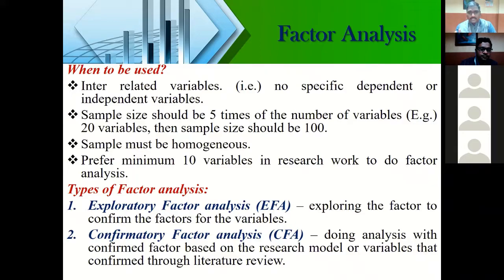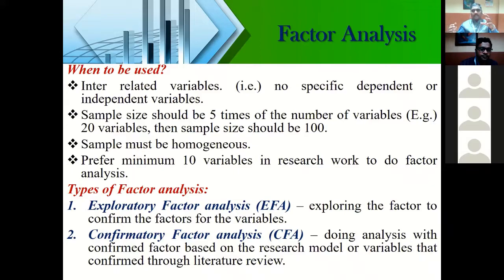Understood now? And ensure what sample size we need. If you have a minimum sample size of 100, you can go ahead with the factor analysis. How can I calculate the sample size? The sample size should be 5 times your variables. For example, through the literature review, I found out that there are 20 factors which measure my overall variable.